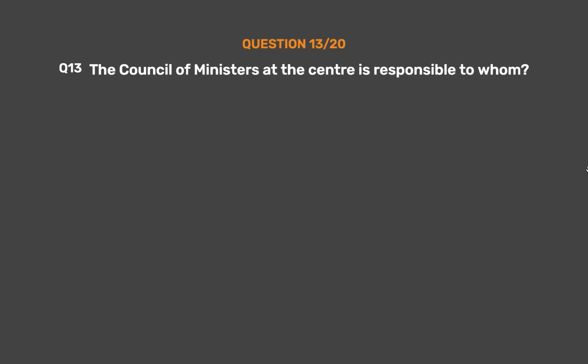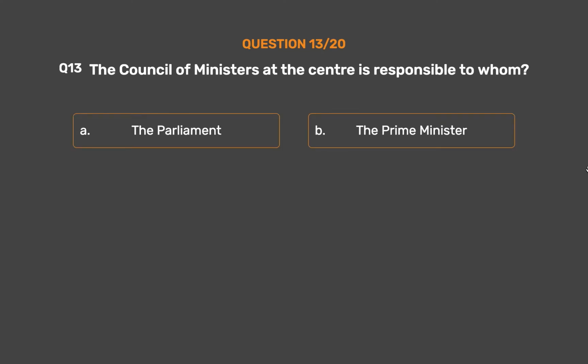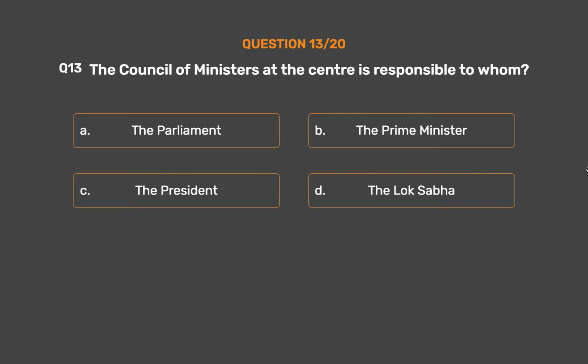Question number 13. The Council of Ministers at the center is responsible to whom? Option A. The Parliament. Option B. The Prime Minister. Option C. The President. Option D. The Lok Sabha.